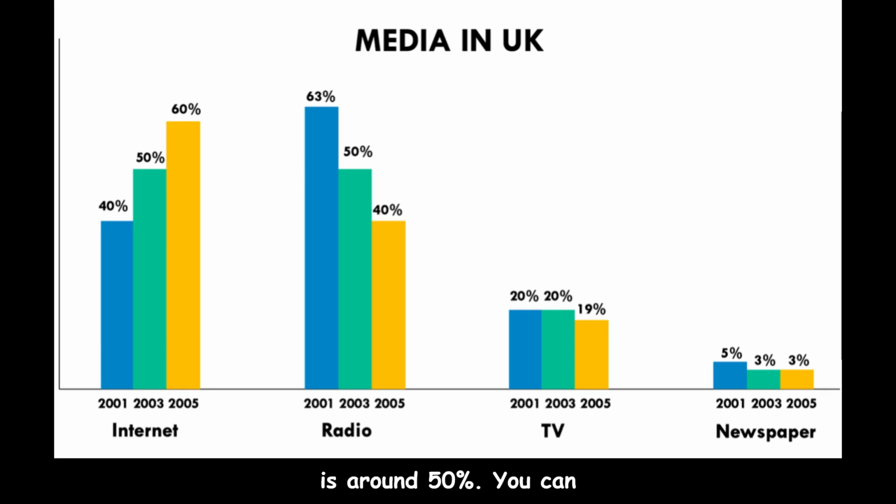is around 50%. You can see from this graph that the highest percentage of 2001 is in radio, and it is 63%. In conclusion, newspaper has the lowest share in 2005, about 3%.